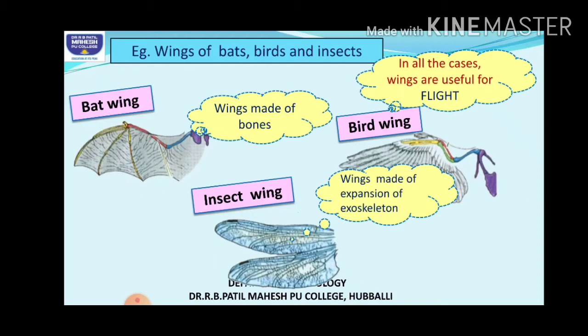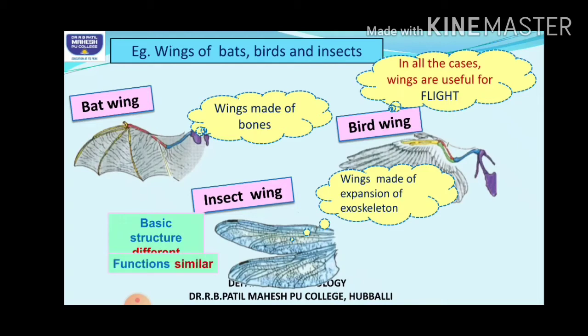So that is why, because of the habitat where they have adapted, they show the common structure, that is the wings. Okay, but is the origin same for the wings? No, structurally they are different. Got it? So what you can see here, the basic structure is different, but the function is similar.